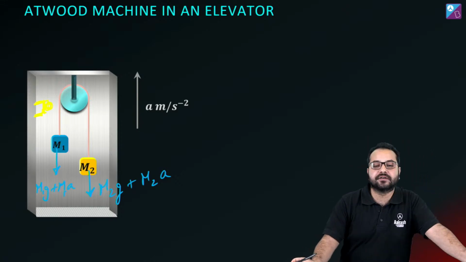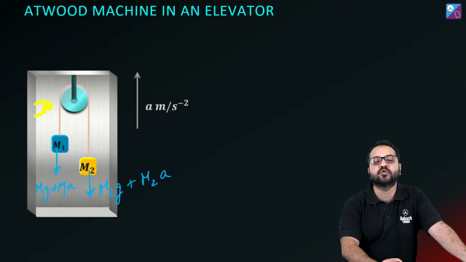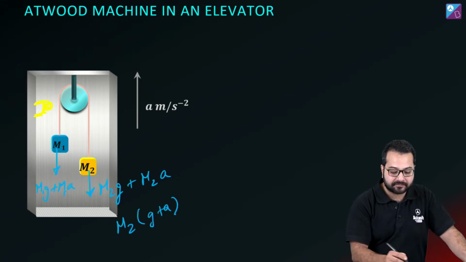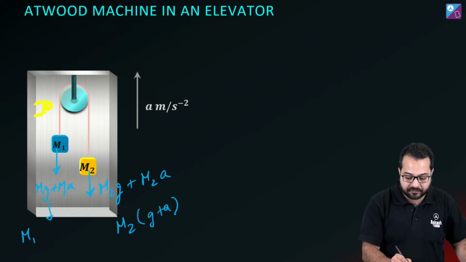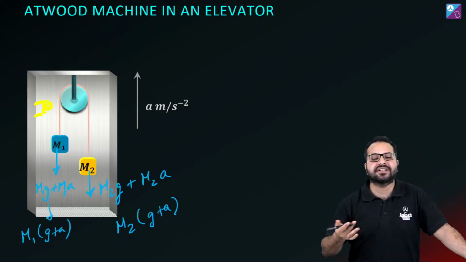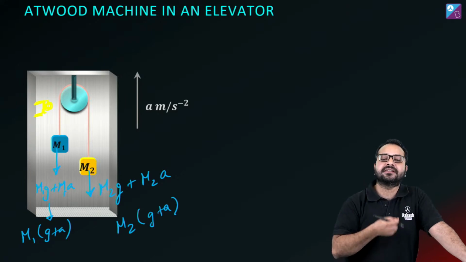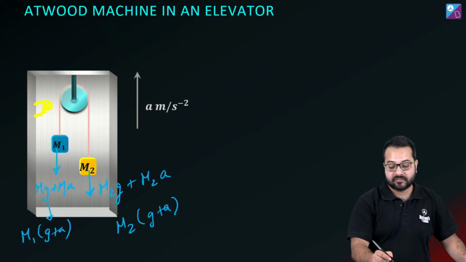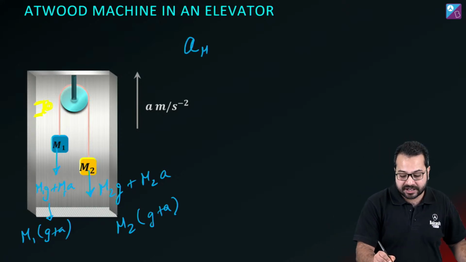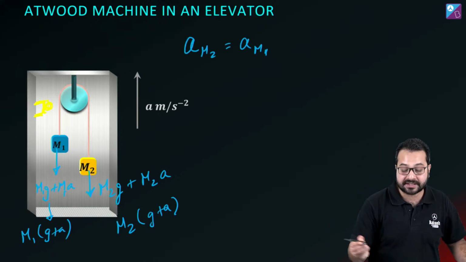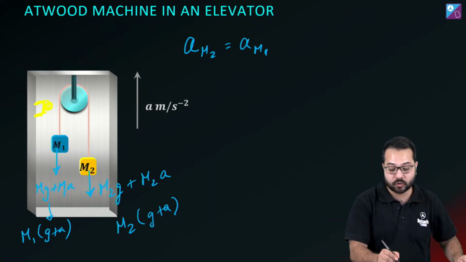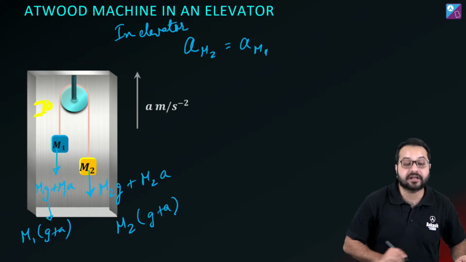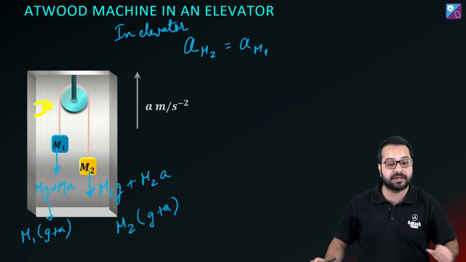So what do we observe? The force used to be M2G, but now the force has become M2G plus A. The force here has become M1G plus A. So obviously what is the thing that is changing? Instead of G, now the effective gravity is G plus A. So we can say that the acceleration of M2 will be the same as acceleration of M1, and mind you, in elevator frame. ये मत बोल देना कि acceleration इसका ground frame में ये होगा.